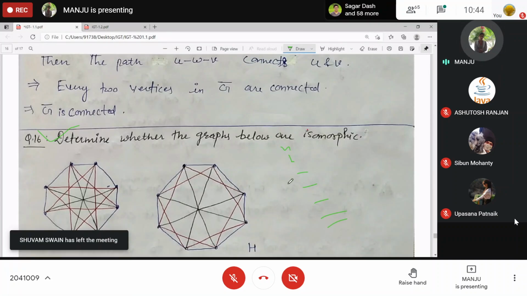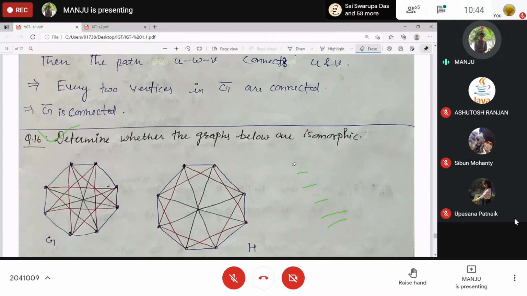And if all match, then you try to define a map that will be one-to-one and onto, obviously a bijection, and that will preserve the adjacency condition. That will preserve the edges, right? Corresponding edges. So everyone agreed that G and H are isomorphic? Sure? They are not isomorphic.